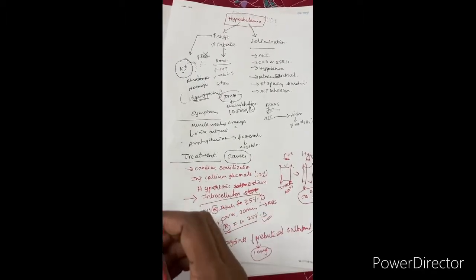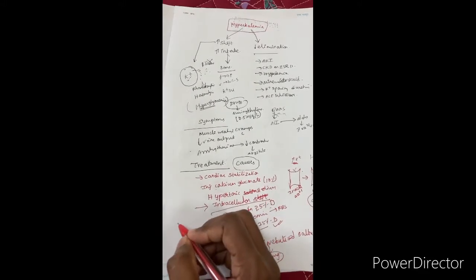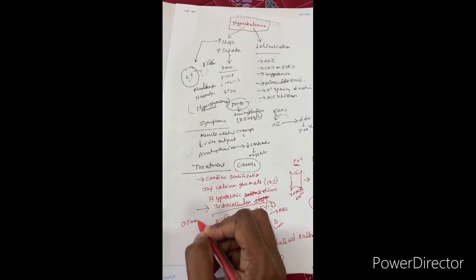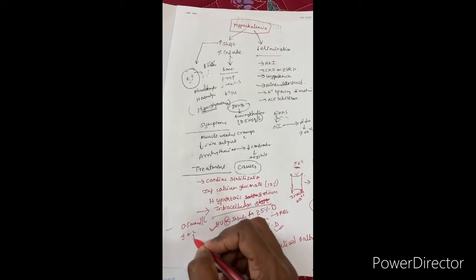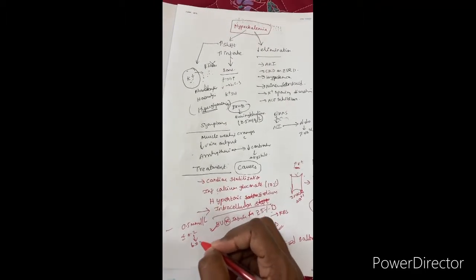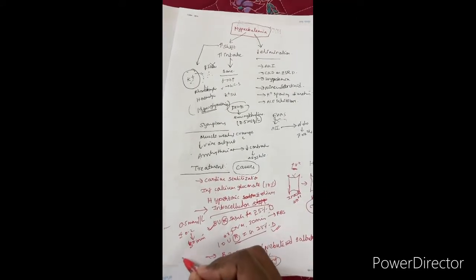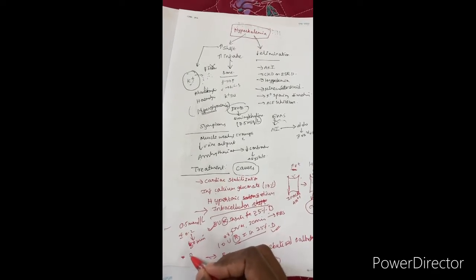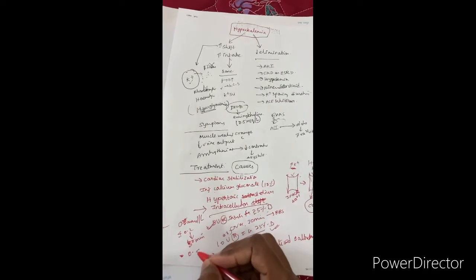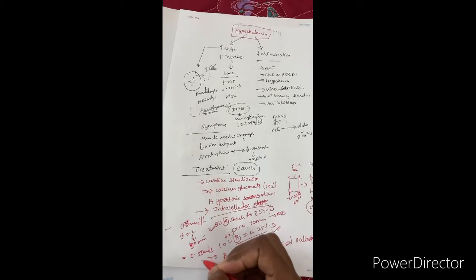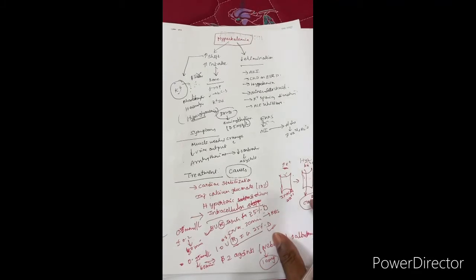How much reduction is possible? Just to mention, the earlier agents are for stabilization, so nothing will be reduced by them. But with regular insulin, a reduction of 0.5 millimoles per liter, plus or minus 0.2, will be there, and the reduction will occur within 30 minutes, whereas 10 milligram nebulized salbutamol will reduce it by 0.25 millimoles within 60 minutes. Okay, this is your beta 2 agonist.